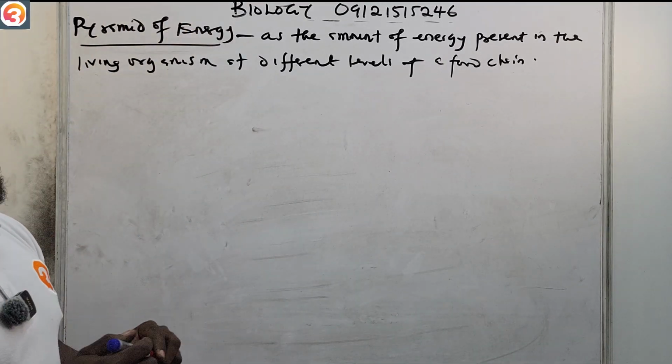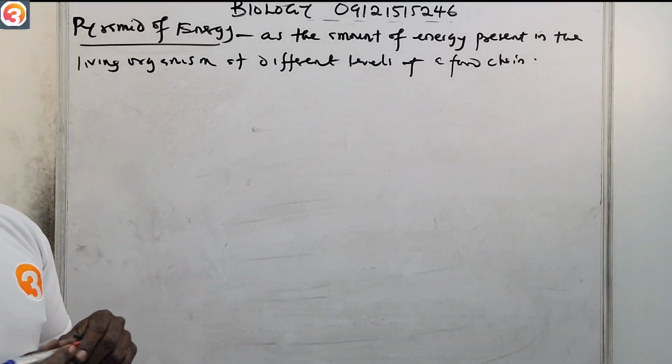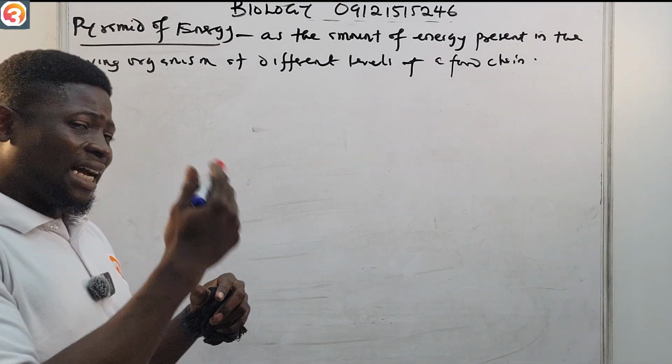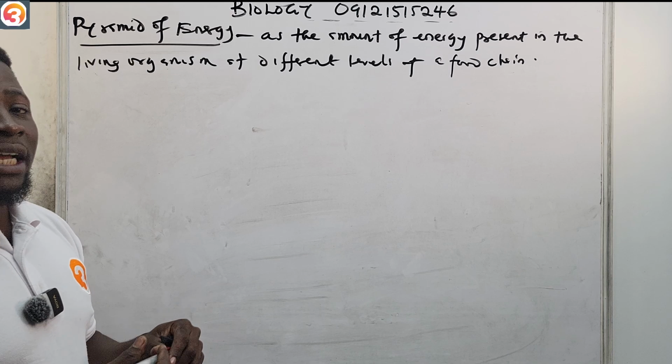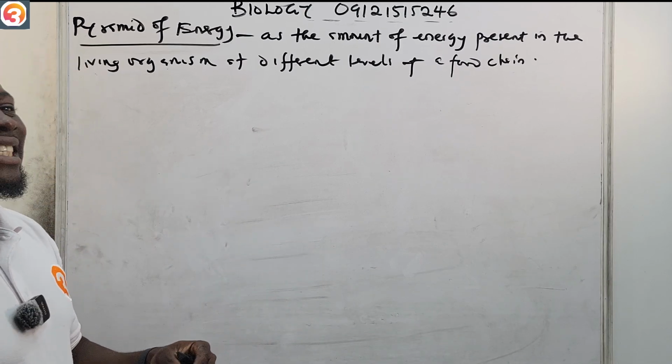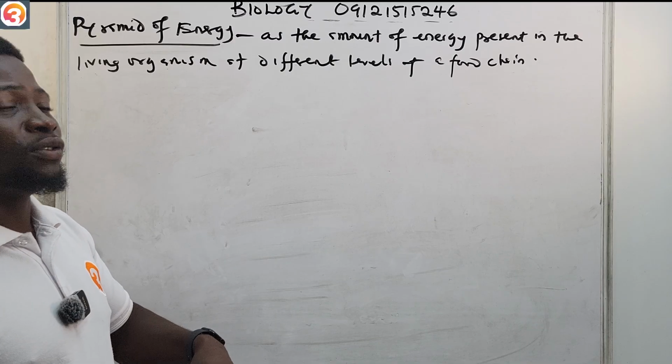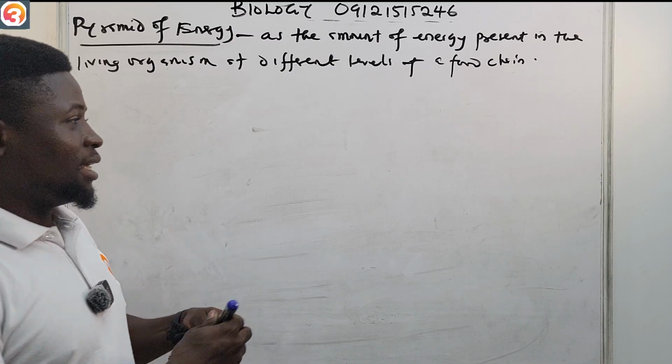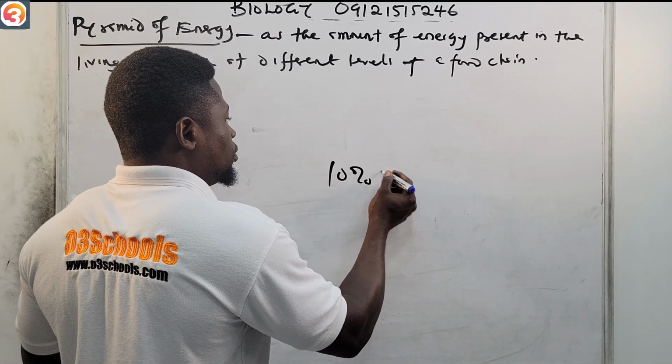And there's something we call the 10% rule when it comes to the pyramid of energy. It means that the energy transferred from the producers to the next organism after the producer is 10% that of the producer. We call it the 10% rule.